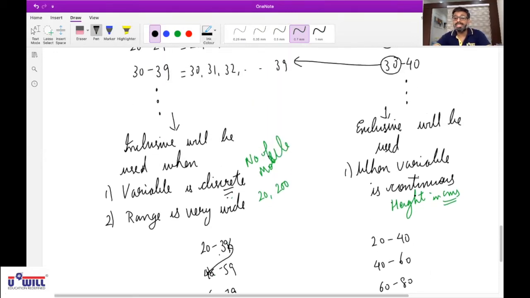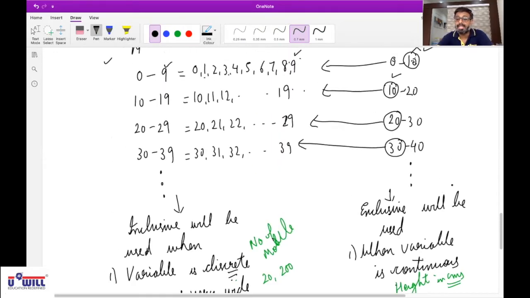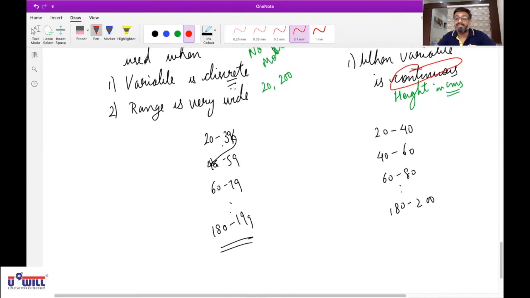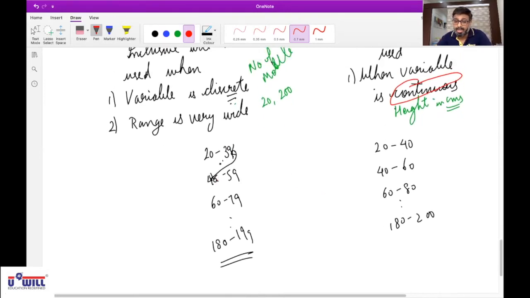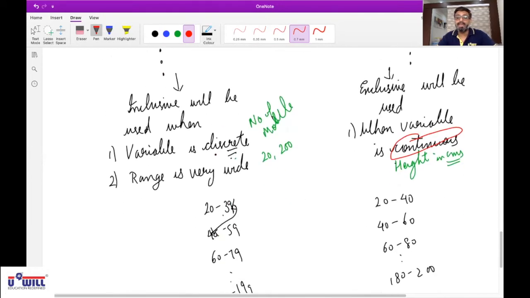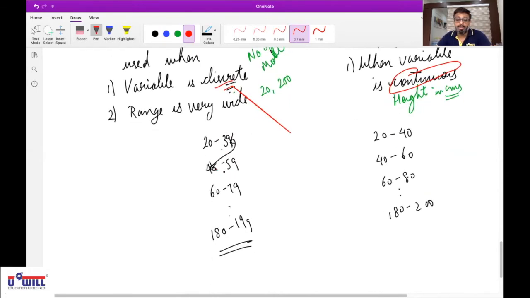So when do we use this exclusive presentation? When the variable is continuous. Because when the variable is continuous, then even between 39 and 40 decimal values are possible. But when do we use this inclusive presentation? When the variable is discrete. When the variable is discrete, then any value between 39 and 40 is not possible. So we use inclusive presentation. But again, the range is very wide.